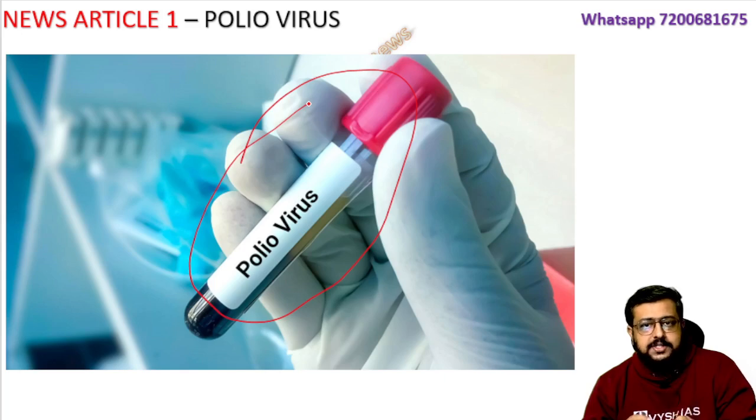Okay, 80 to 90% of the population in the world is living polio free, but in Pakistan, every year including 2023, 6 or 7 cases have come and it is spreading. So that is now a concern, and people, WHO, fear that polio will spread across borders and then everybody will again have to start working on polio elimination. Okay, so that fear is there, and that is why this article has come.